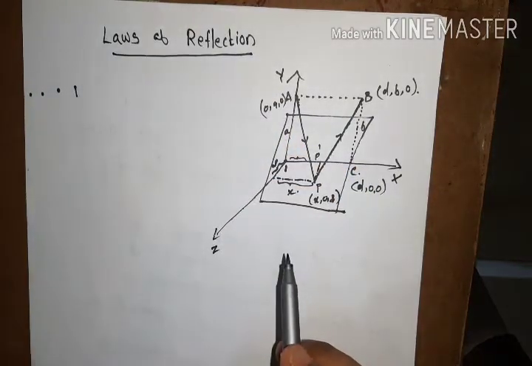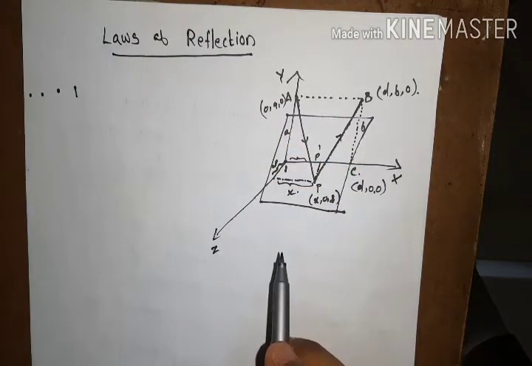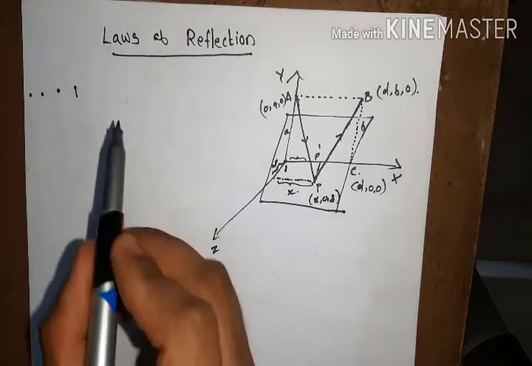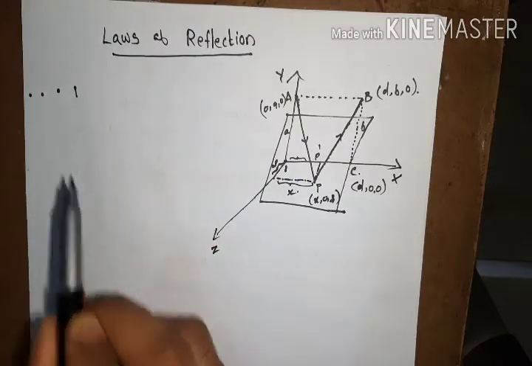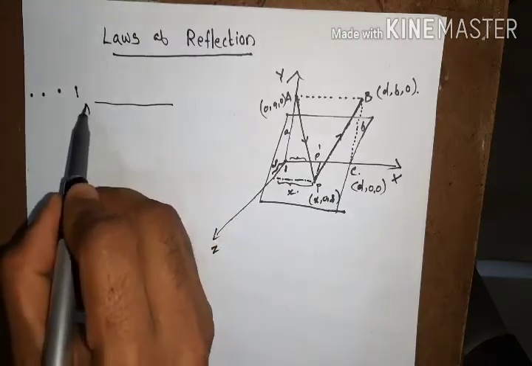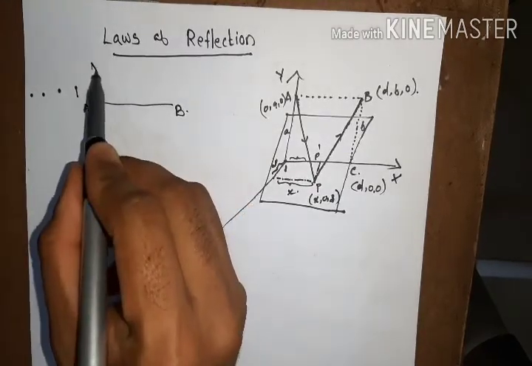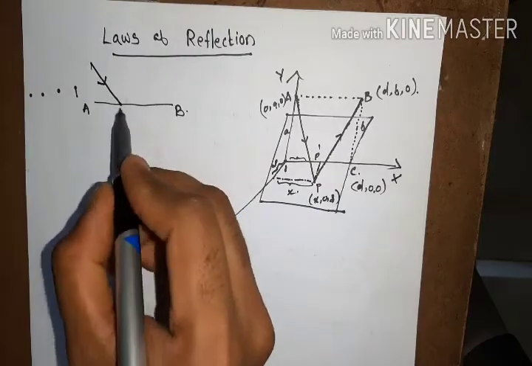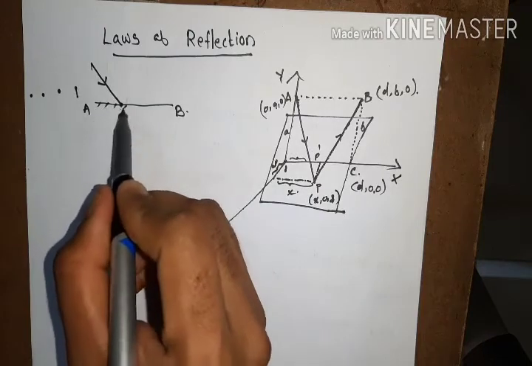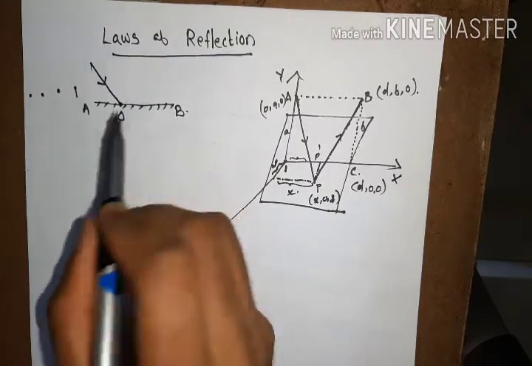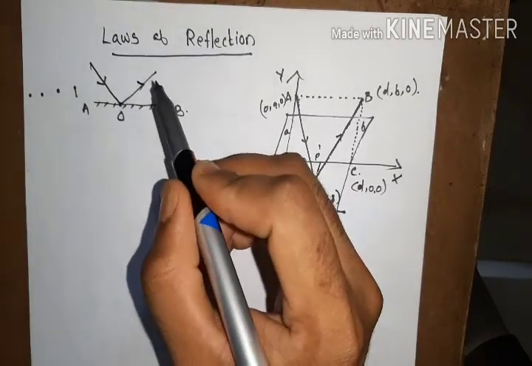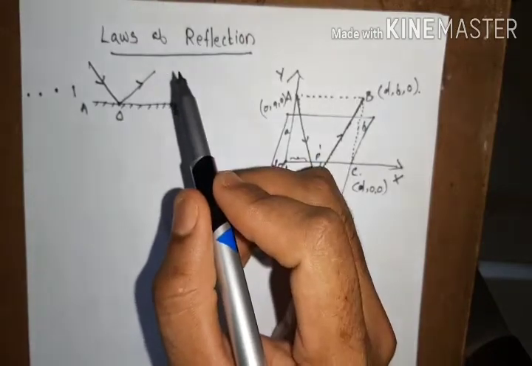Reflection is a phenomenon in optics in which a light ray gets reflected from a smooth surface. Let us consider a smooth surface AB, and a light ray incident at some arbitrary point O on this surface AB. If AB is a reflecting surface, this light ray will reflect back into the same incident medium.